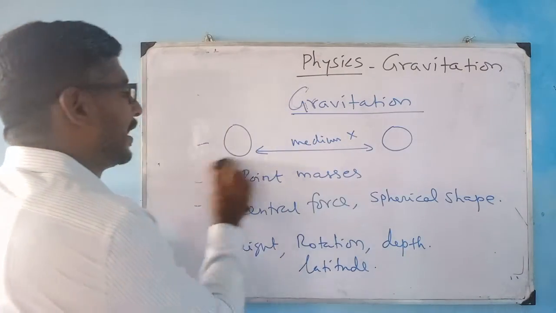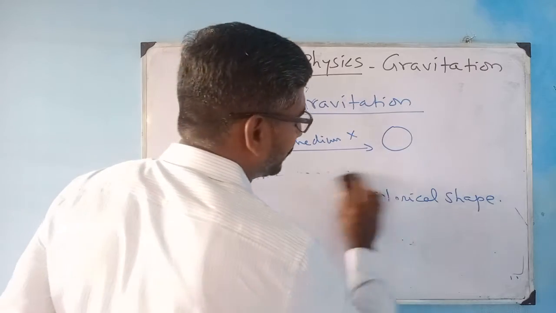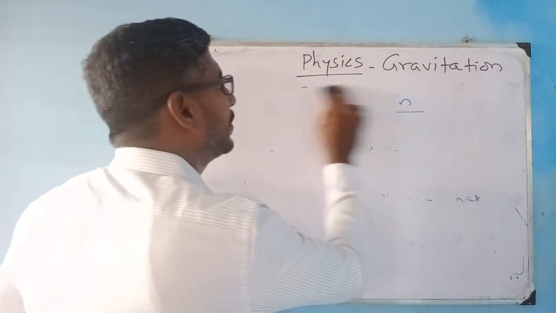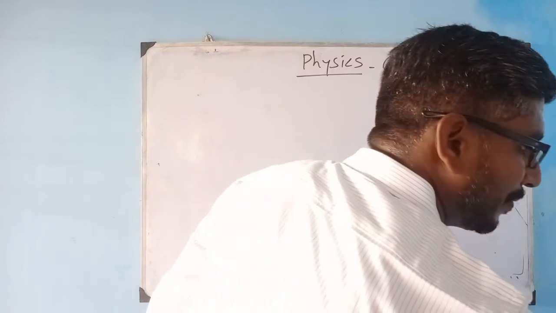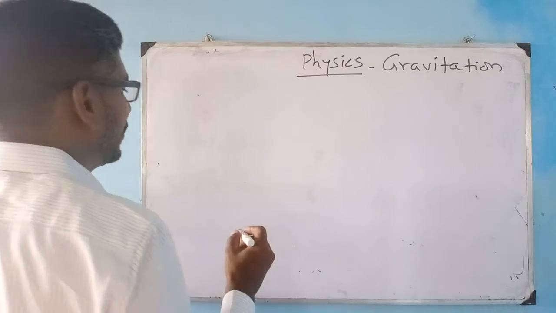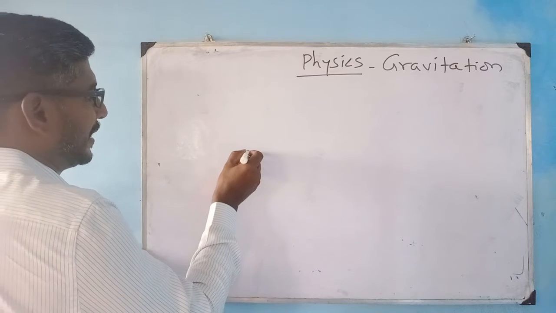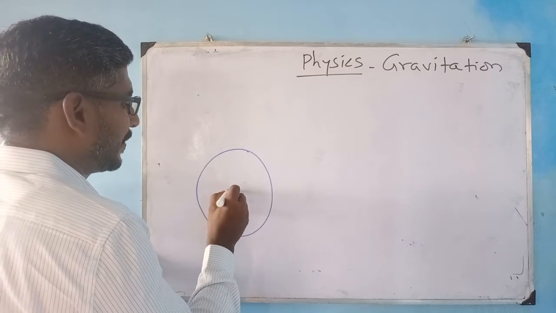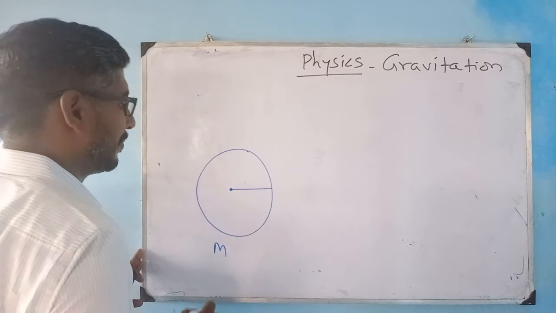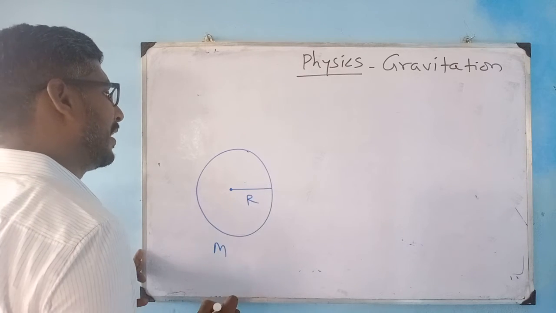So next, I am moving on to explain how to determine this. For example, here there is an earth surface. This earth is of mass m and radius r.